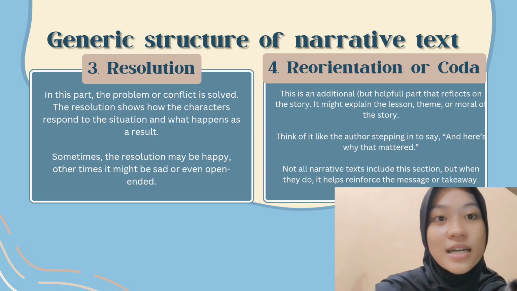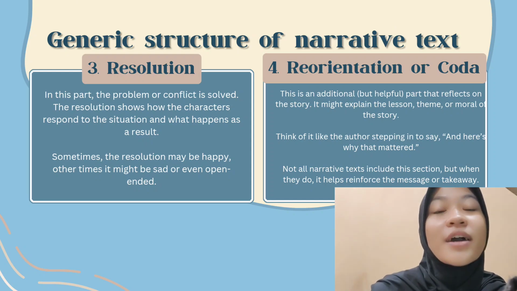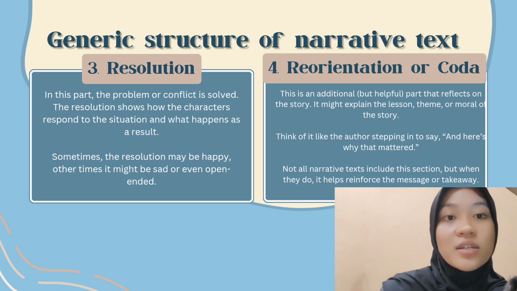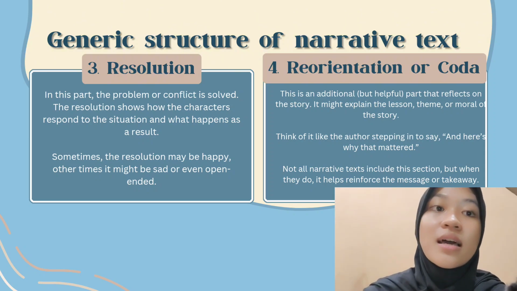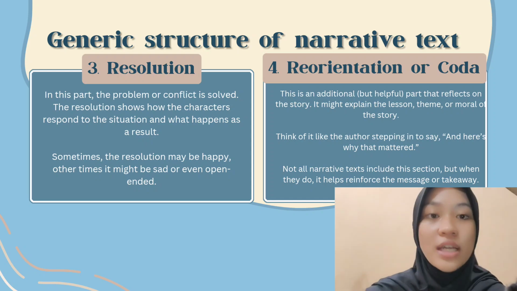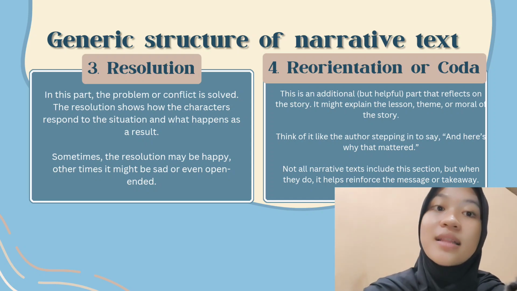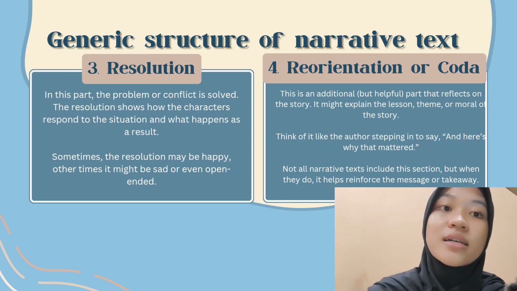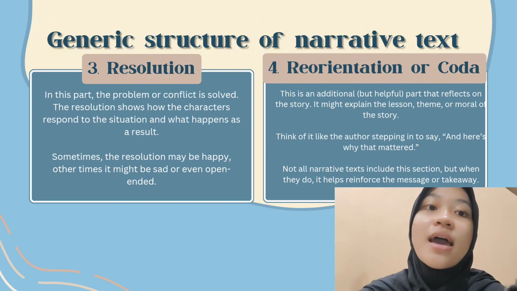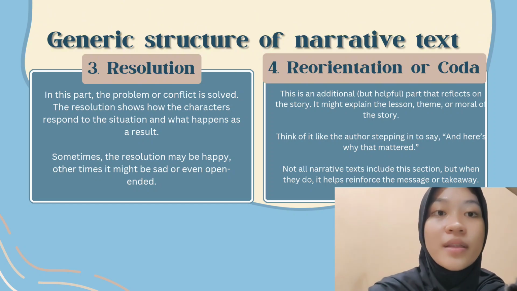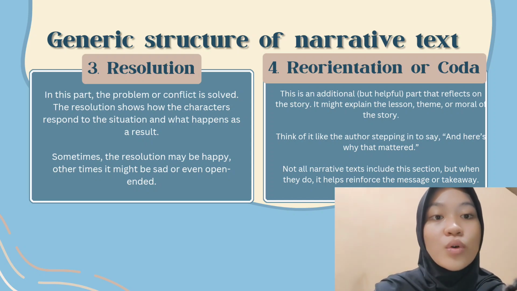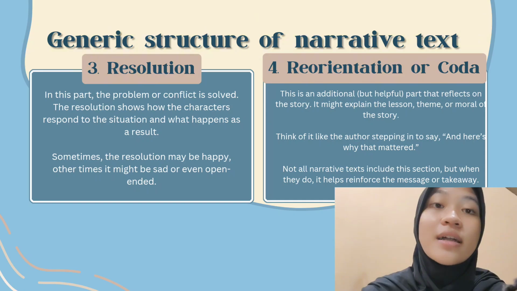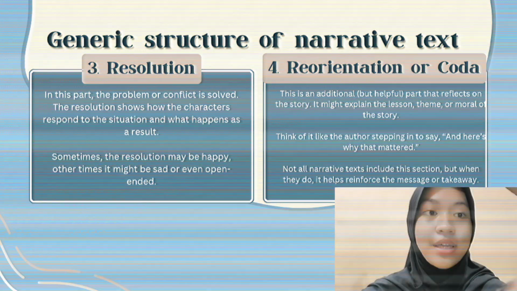The fourth is an additional but helpful part that reflects on the story. It might explain the lesson, theme, or moral of the story. Think of it like the author stepping in to say, and here's why that mattered. Not all narrative texts include this section, but when they do, it helps reinforce the message or takeaway.